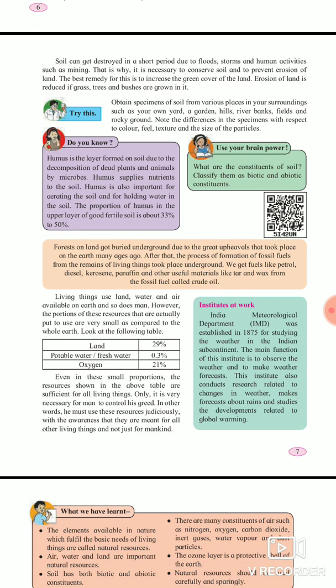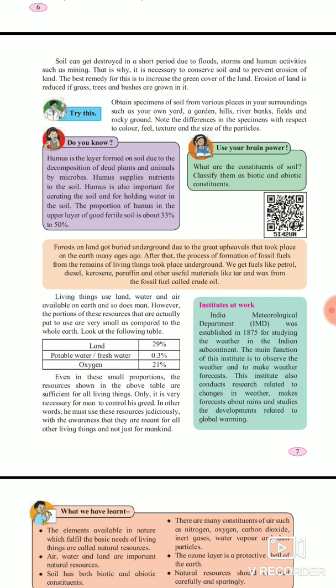Now, humus is the layer formed on the soil due to decomposition of dead plants and animals by microbes. Humus supplies nutrients to the soil. Humus is also important for aerating the soil and for holding water in the soil. The proportion of humus in the upper layer of good fertile soil is about 33% to 50%. Meaning in a good fertile farming soil, what is the humus proportion? 33 to 50%, because humus is made up of decomposed dead plants and animals or microbes. So humus supplies a number of nutrients to the soil, which is very important for the growth of plants.